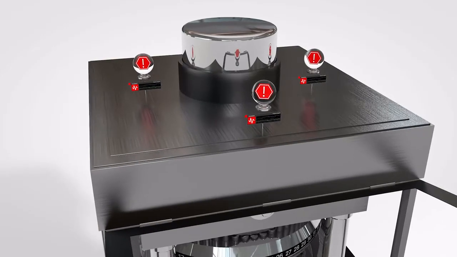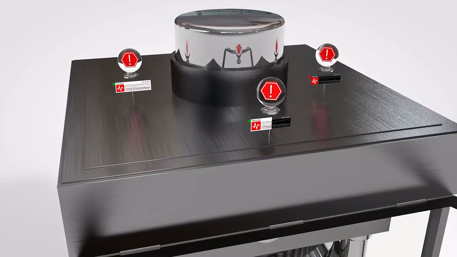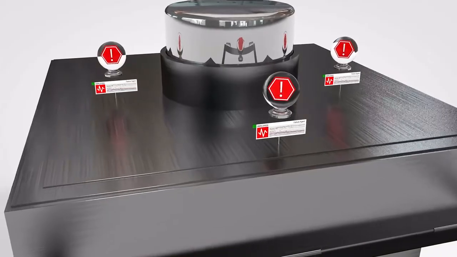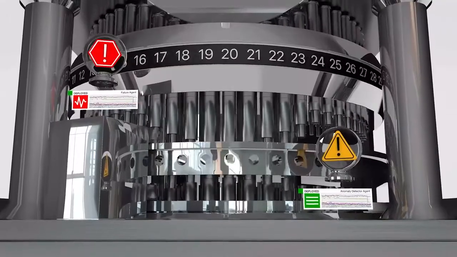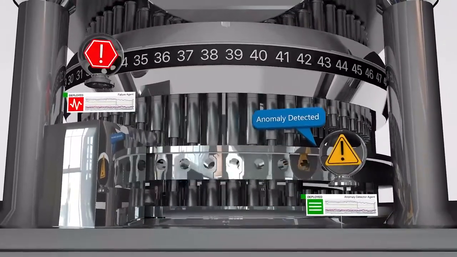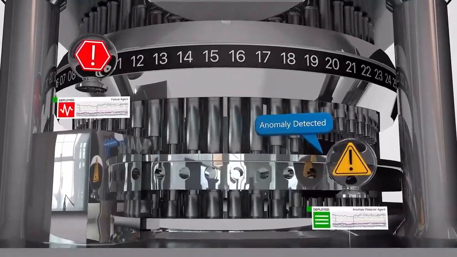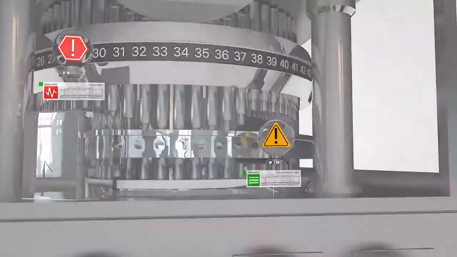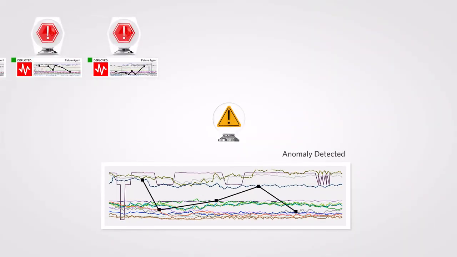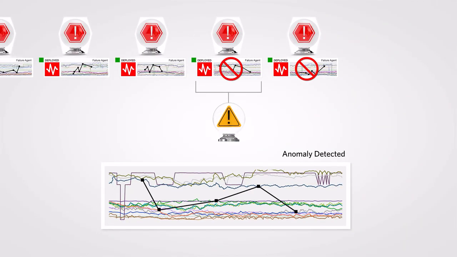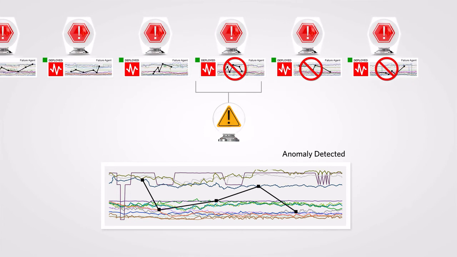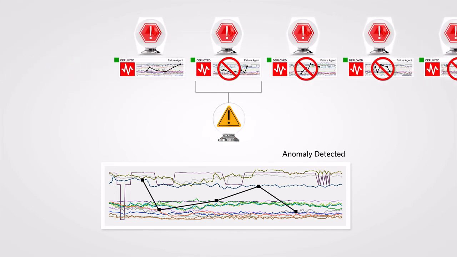Once agents have been trained from historical data, they are deployed to monitor live equipment feeds. An anomaly agent detects and labels all deviations from normal behavior as anomalies. If an anomaly does not match the signature of a deployed failure agent, the anomaly agent triggers an alert, requesting an inspection to determine the cause.